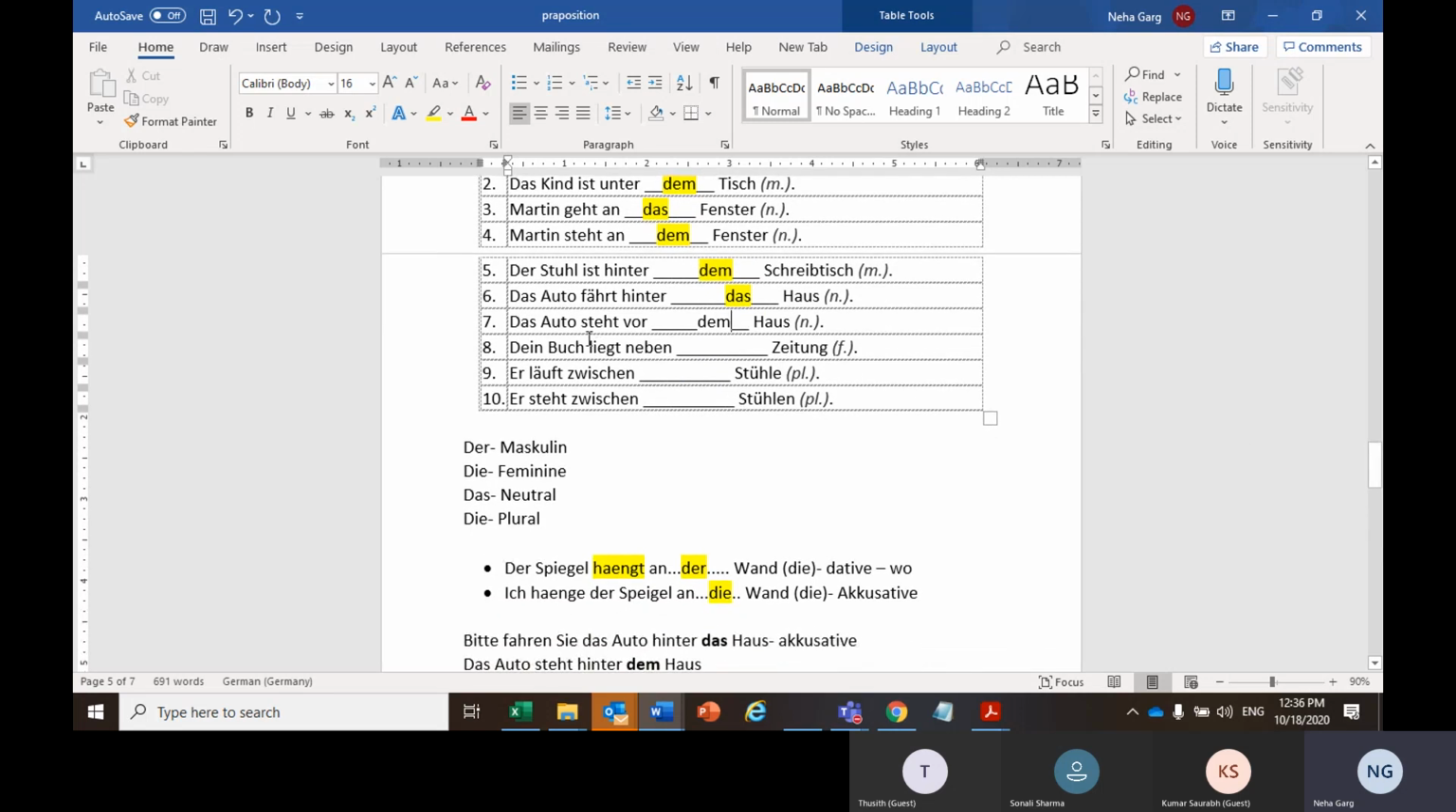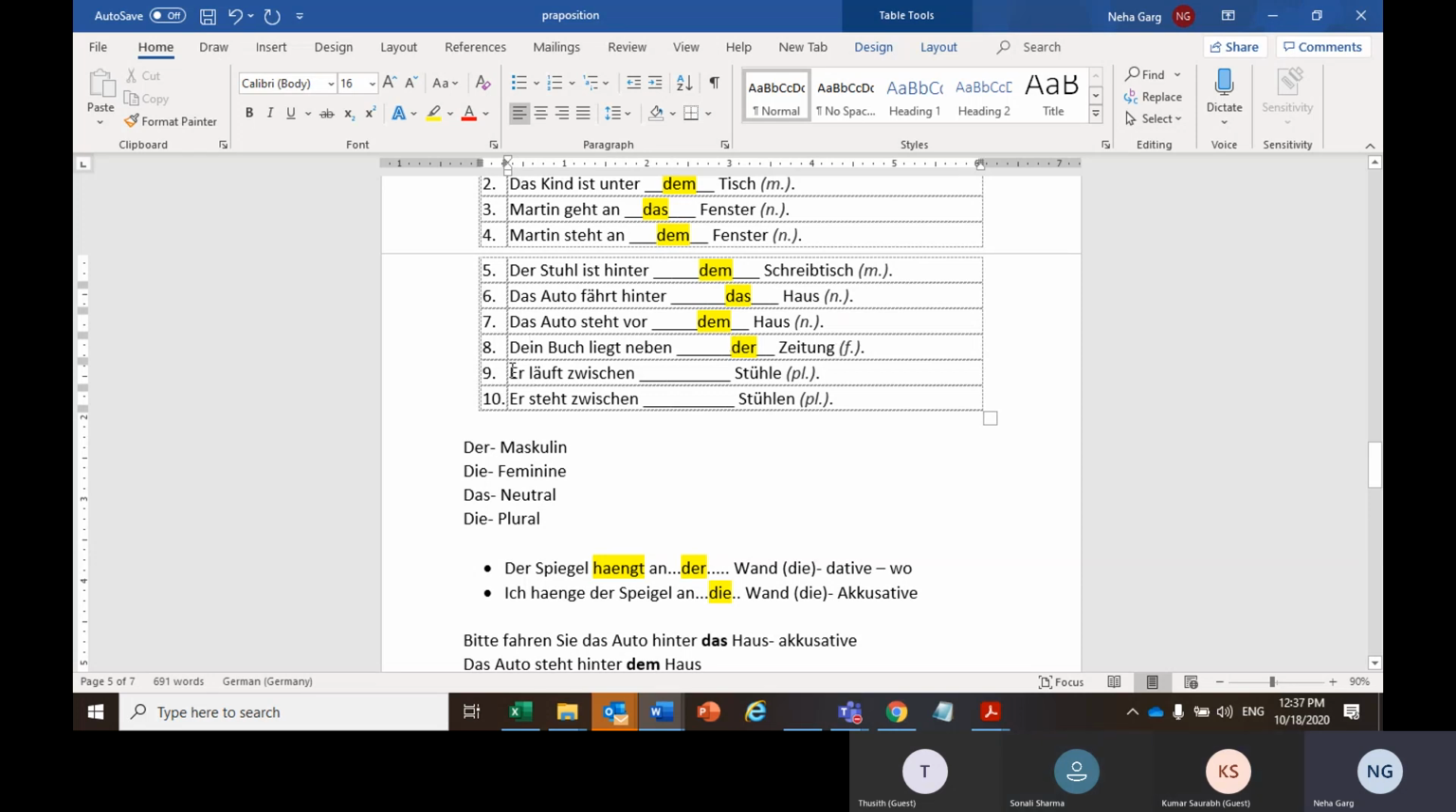Now, Nummer 8. Sonali, can you answer? Yeah, 8. So it will be dem. And what is the meaning of this sentence? Dein Buch, na? Yeah, your book is lying next to the newspaper. Yes. Because the book is there already, there is no movement. So the den changes to dem.